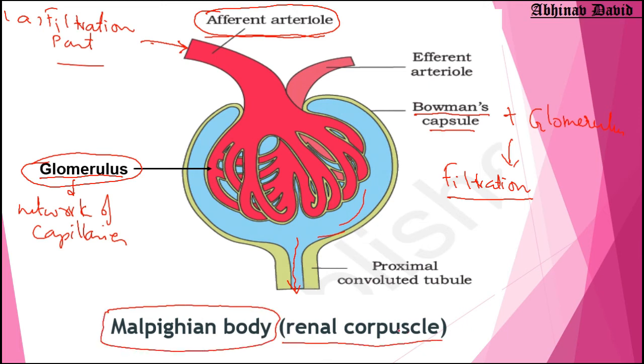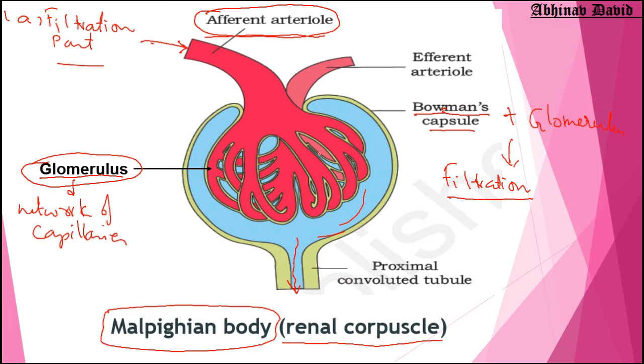These are terms which you may not be using because they are not in your syllabus, but you can know them as general knowledge. So what is this filtration part? The filtration part consists of two things. Number one, Bowman's capsule. Number two, glomerulus.